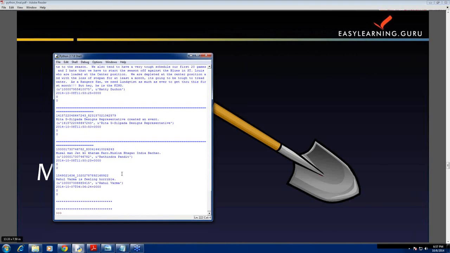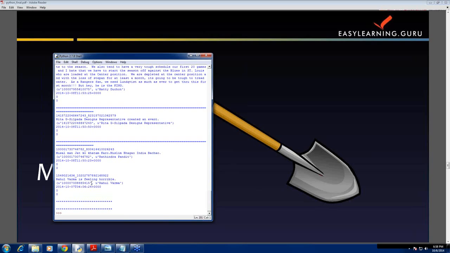See here, I'm mining Facebook to find the status of a person including the word horrible. See here, I'm getting the status ID. Okay, the status of the person, ID of that person, Facebook ID, name of that person, date and time, number of likes and number of comments on that particular status or on that particular post.